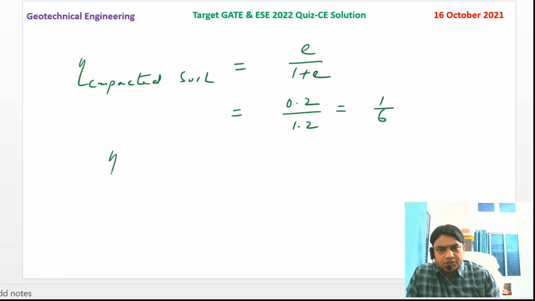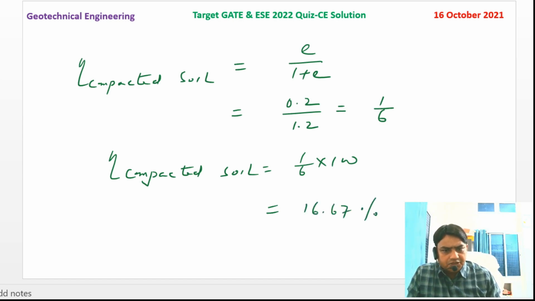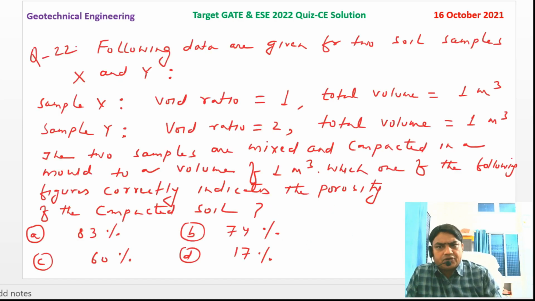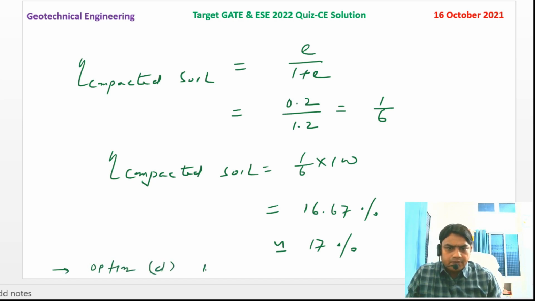If I write the porosity in percentage, the porosity of the compacted soil is equal to 1 by 6 into 100, which is 100 divided by 6. It comes to 16.67%. So approximately 17% is the porosity of the mixed or compacted soil. So option D is correct.